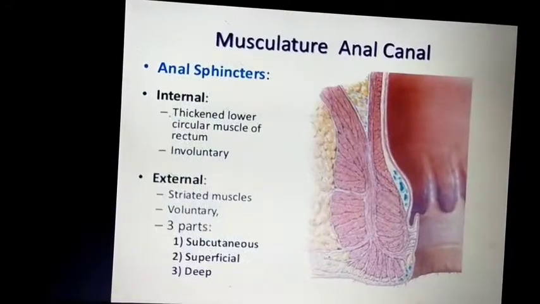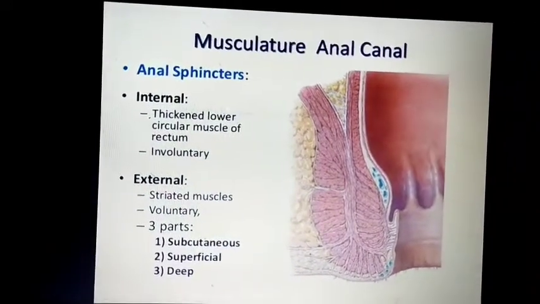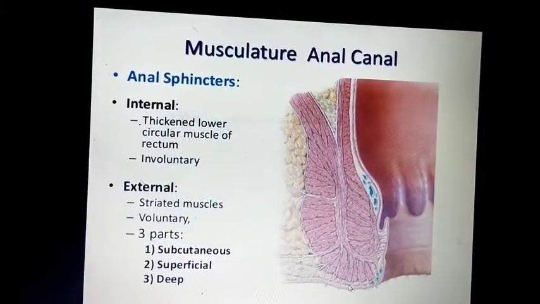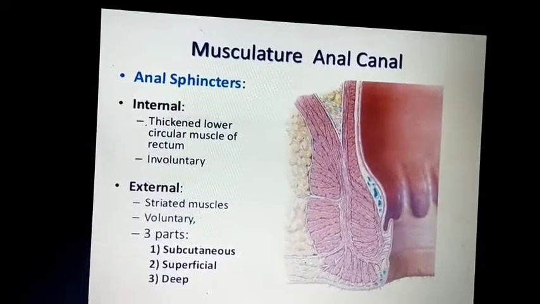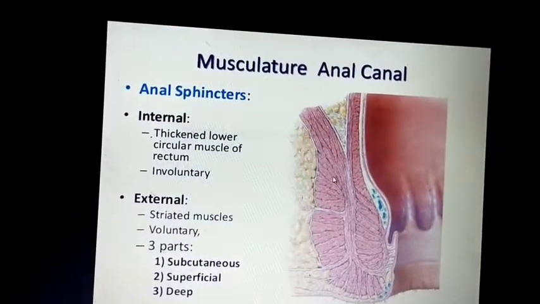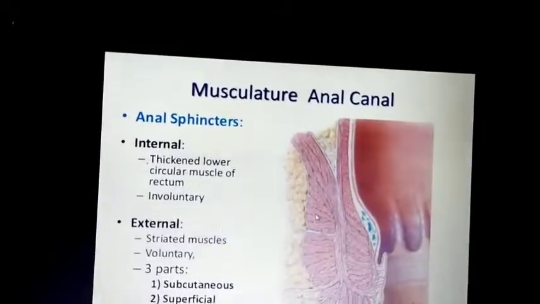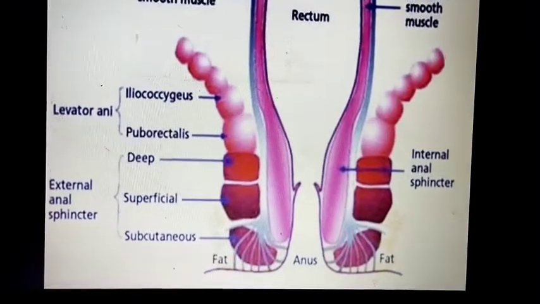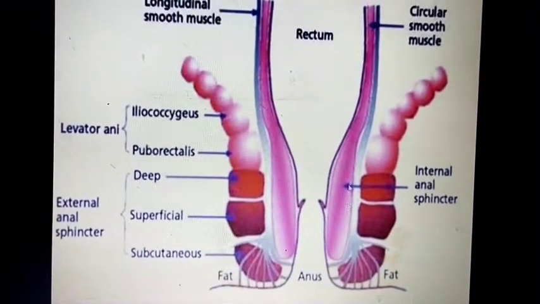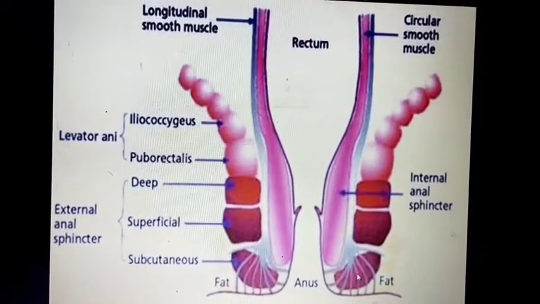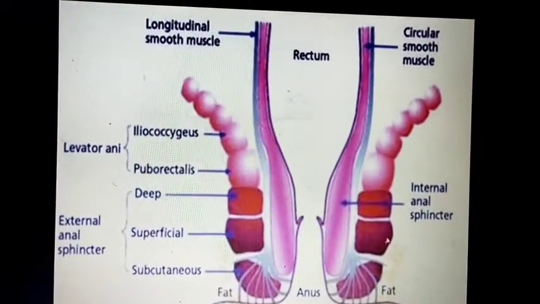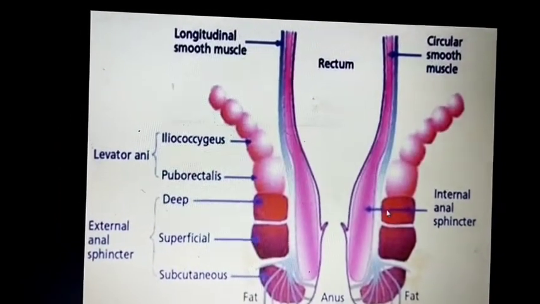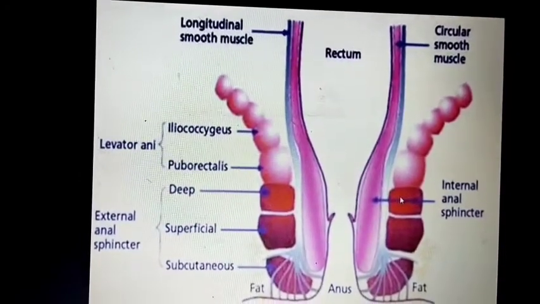External sphincters are striated muscle, they are voluntary, and they are mainly of three types: subcutaneous, meaning just below the skin, superficial, and deep. This deep muscle, or external anal sphincter, helps in the formation of the anorectal ring.